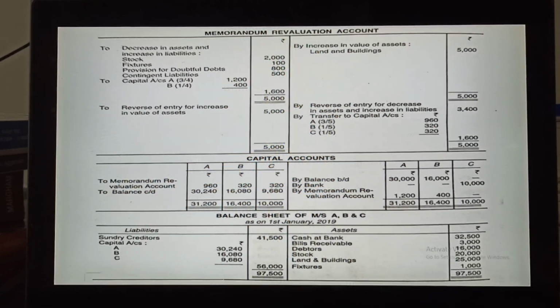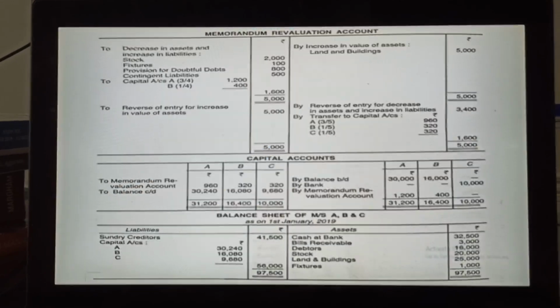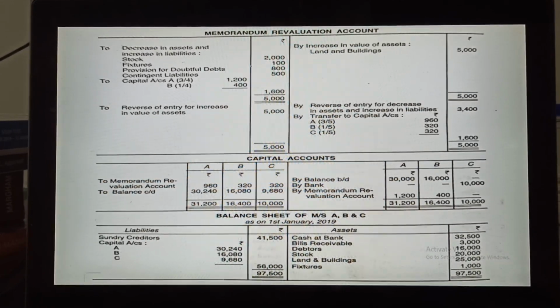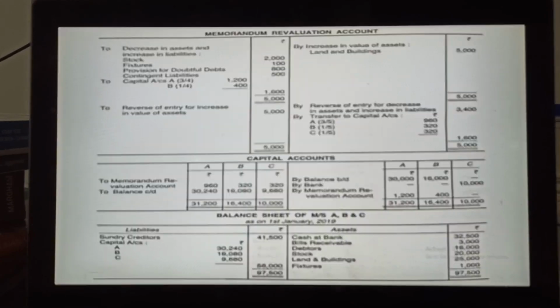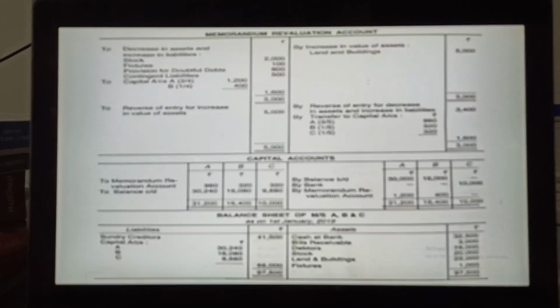It's up to you. Okay, I have added all, but if you want, for your understanding you can write separately, like stock, furniture, provision for doubtful debt and contingent liabilities, like that. Okay, and then capital of, whatever the reference, so leave it. Come to the credit side. We have completed this, come to the credit side.